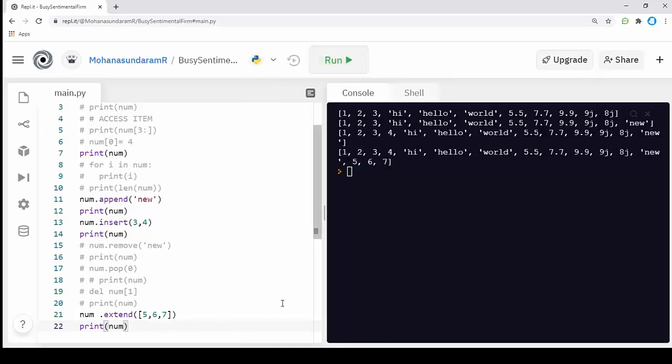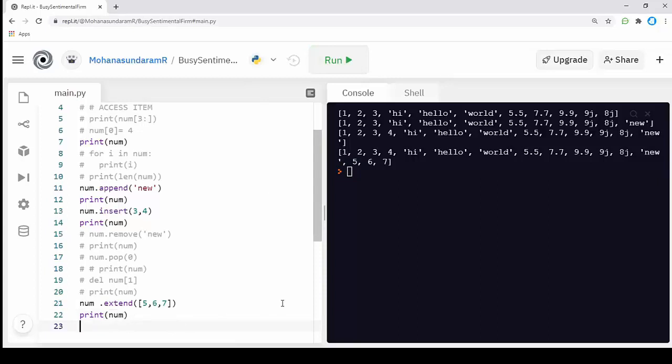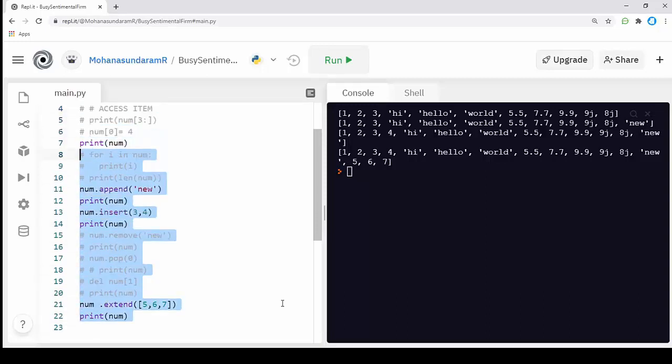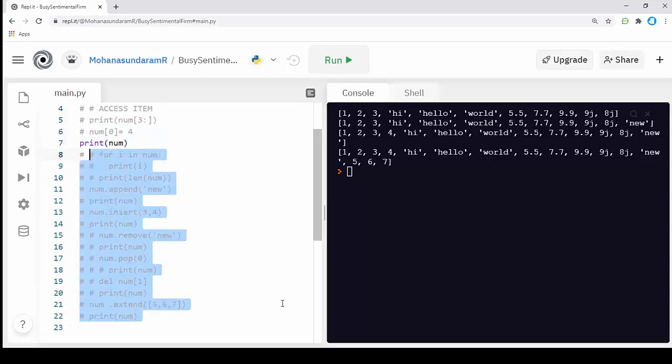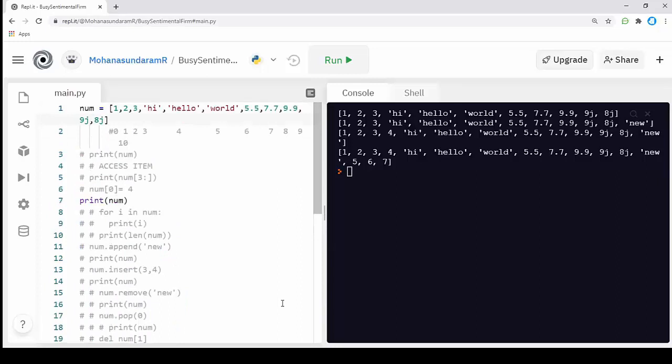Next is the nested list. What if we have a list inside a list? I'm going to comment everything here, and I'm going to wrap every type in a list.